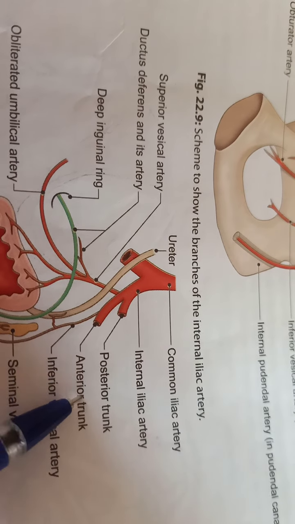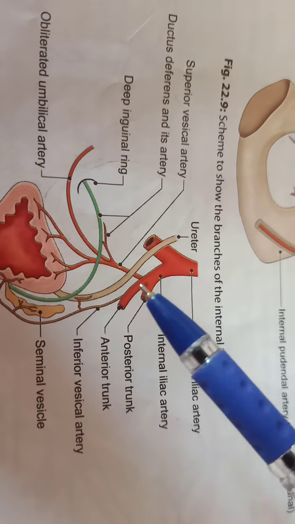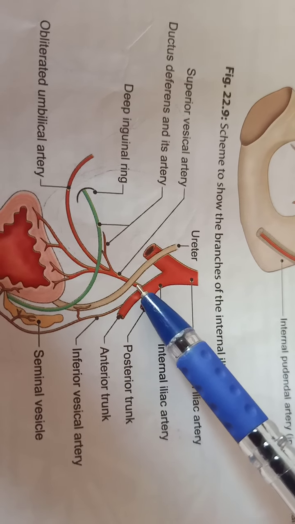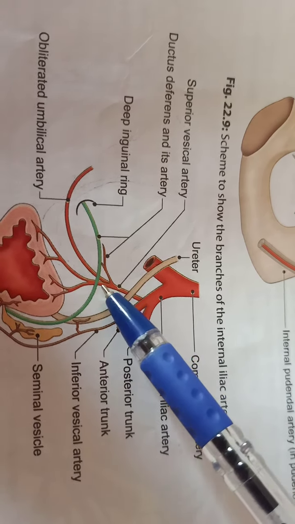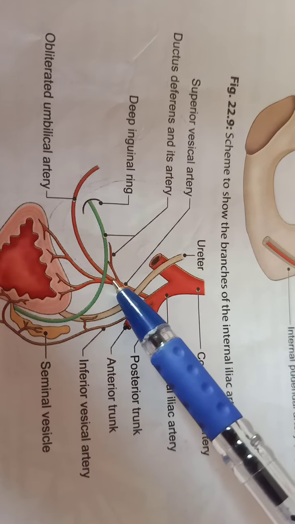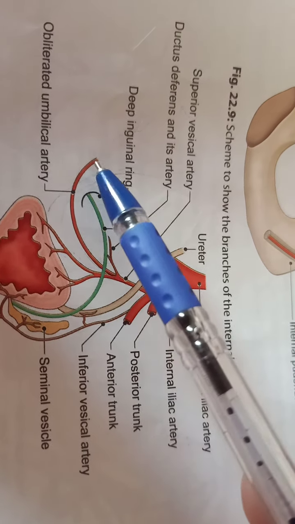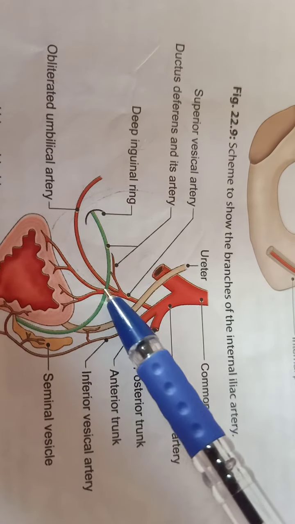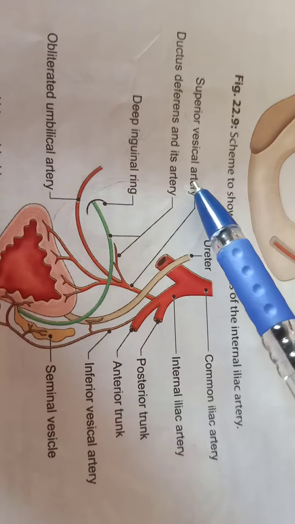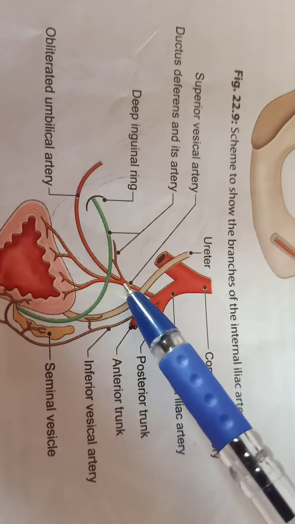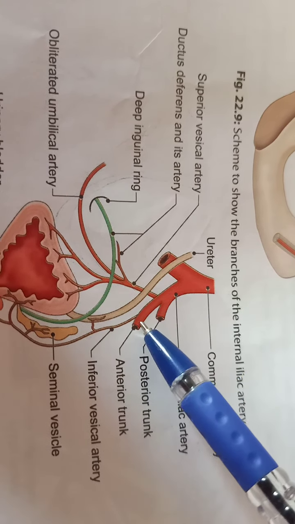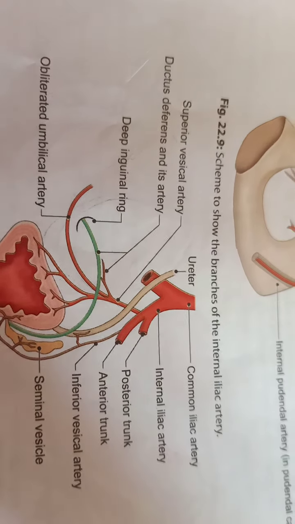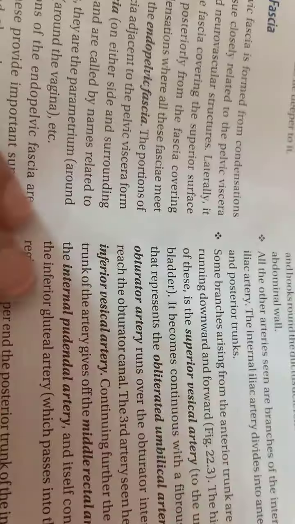So this is arising from the anterior trunk. This is the anterior trunk of the internal iliac. One artery arises, which is the superior vesical artery, and it represents the obliterated umbilical artery. So this is your superior vesical artery, which is one of the branches of the anterior trunk of the internal iliac artery.